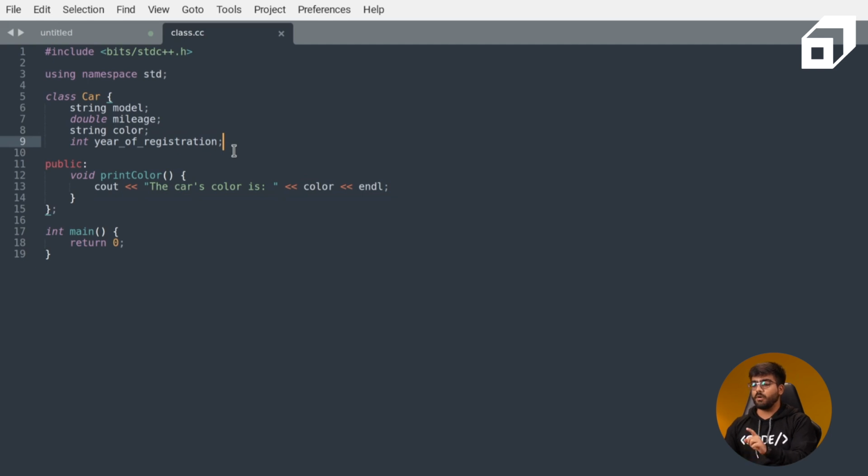This means that model, mileage, color, and year of registration cannot be accessed by everyone. They can only be accessed by the member functions of that particular class, which means that if I wanted to access color, I could call it within a member function, like I have done here in print color. This doesn't create a car variable. First of all, this is just the definition, like an integer is 4 bytes long, and all those definitions and signatures are provided for a data type. Similarly, car over here is a user-defined data type. Now we will understand how objects are created out of these classes in the next part.